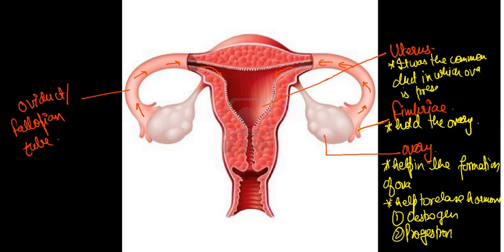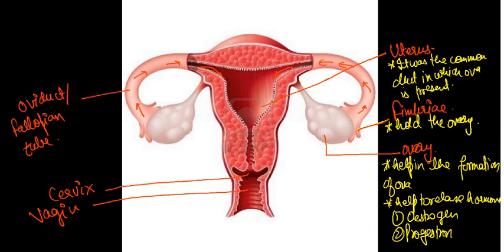Clear? The layer which is present here is called the cervix. The cervix is the muscular part, and below the cervix, the muscular part is called the vagina. It helps to receive the sperm.